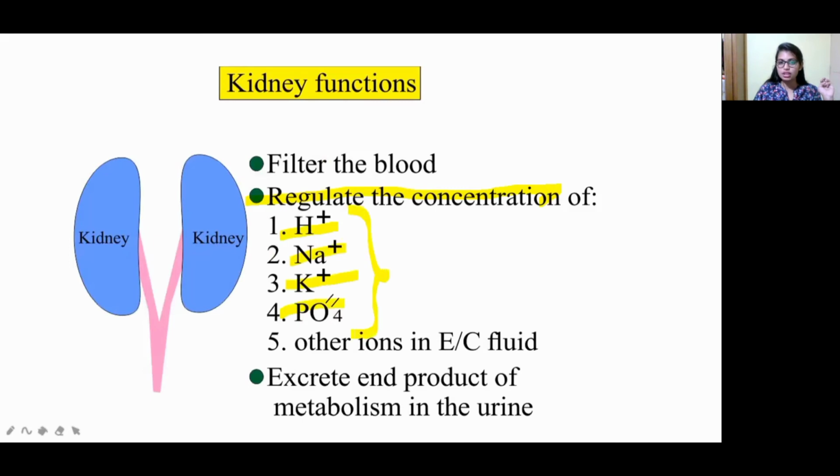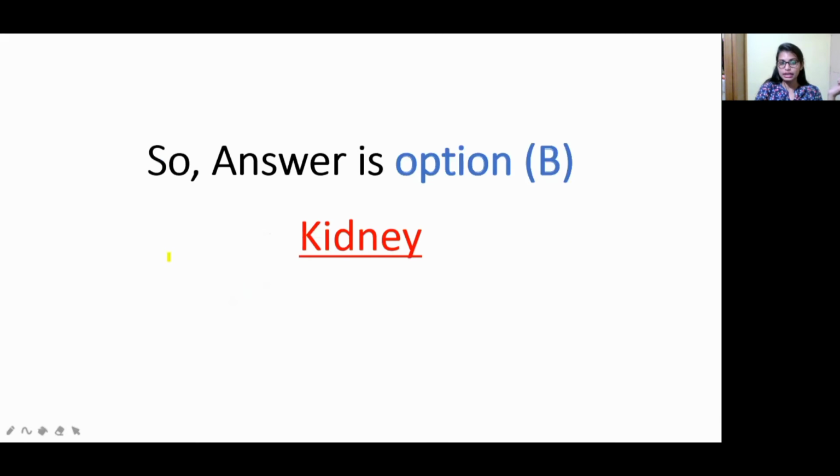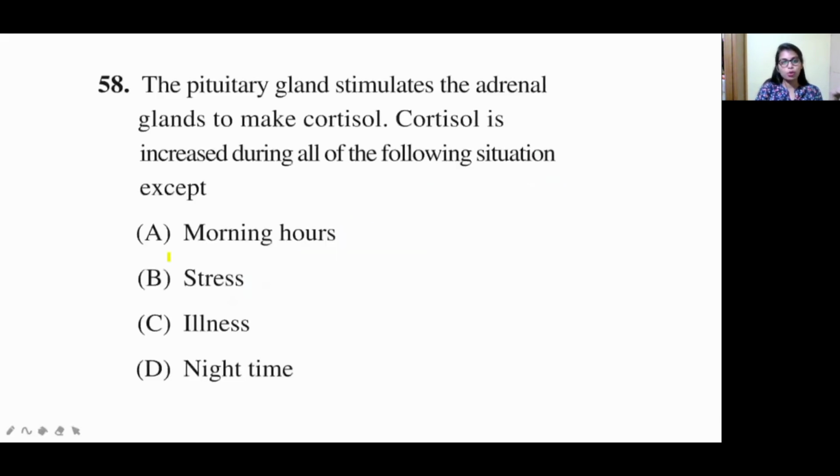So the regulation of these ions takes place by the kidney itself, and also other ions included in the extracellular fluid, means outside the cell some fluids are there, no? So those fluids are also regulated by the kidney, which excretes end products of metabolism in the urine. Okay, after metabolism, any end product produced will be excreted with the help of the kidney itself. Okay, so this is the function of the kidney. So what is the answer? Simply the kidney, right? So now move on to the next question.